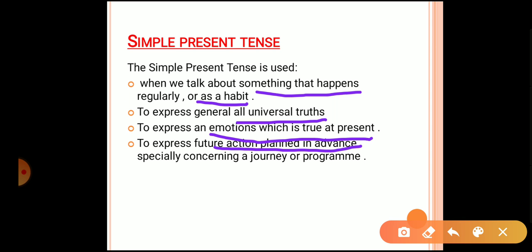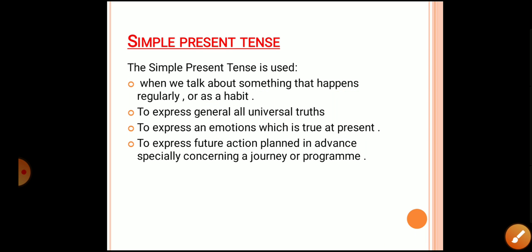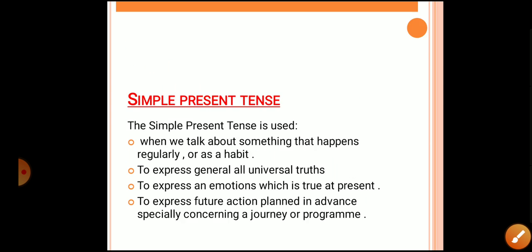I'll give you one more example. We hire a car in advance whenever we go for an outing. It is telling that whenever we go for any outing or we go somewhere, we already book a car, or we hire any bus or any vehicle. So these four things are where you can use simple present tense. Let's learn more about it.